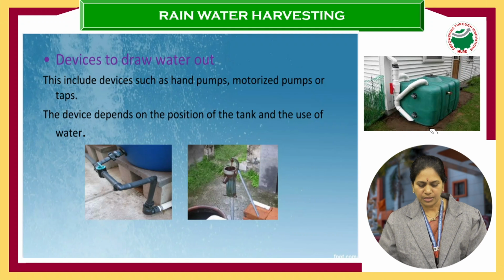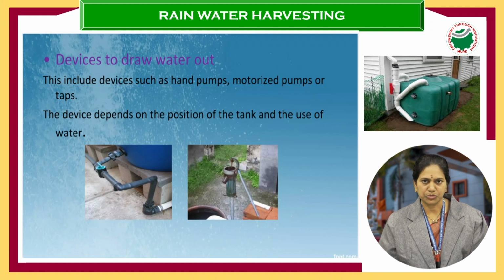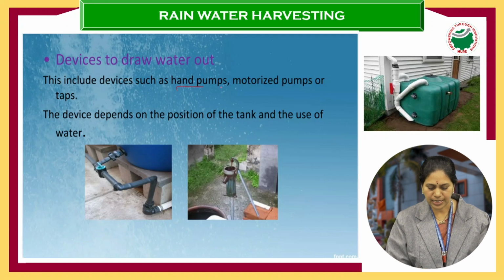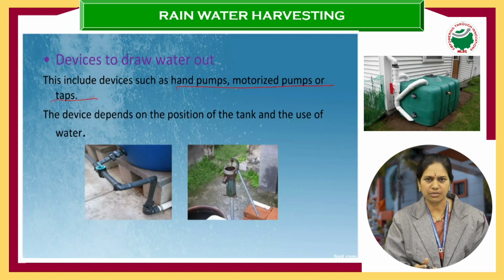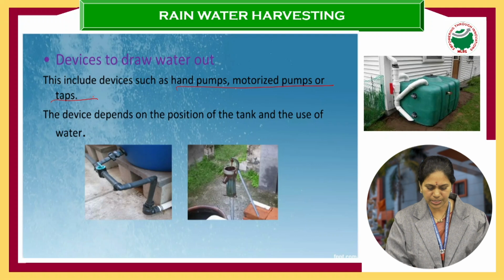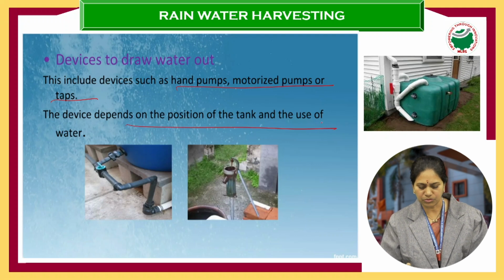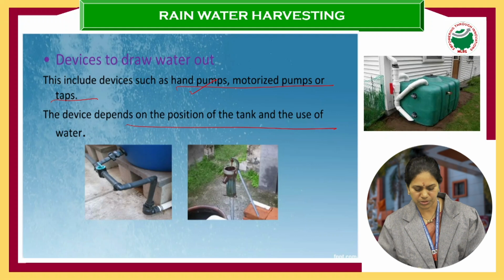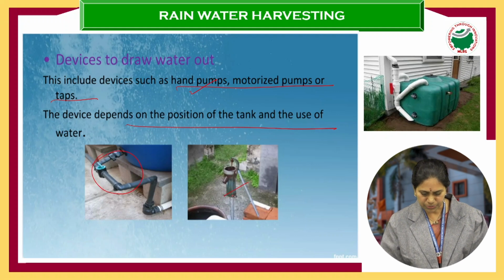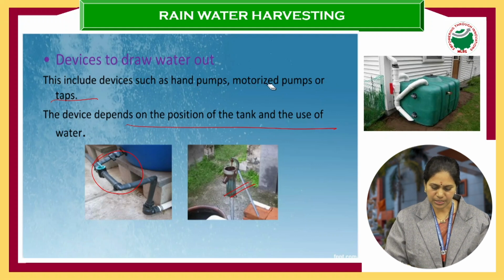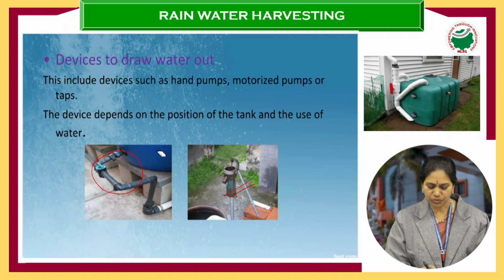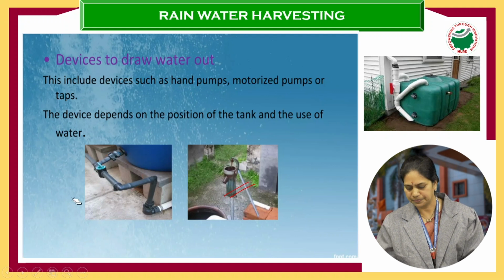And next, what are the devices which are used to draw the water out? Now the pipes are there, the filters are there, the tanks are ready. Then how do we draw the water outside? Now we are using hand pumps and motorized pumps or taps, depending upon your usage of water and the position of the tank. You can see the motorized pumps here, which we use to pull out the water. These are the devices used to draw water from the storage tanks.